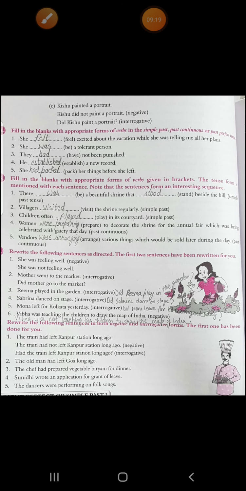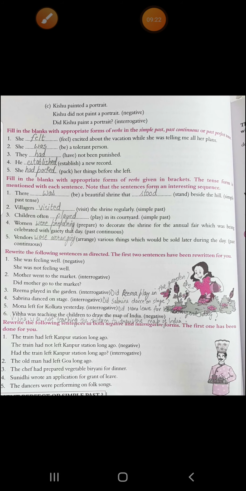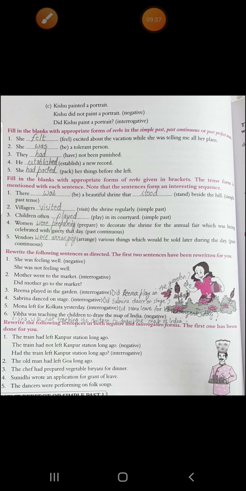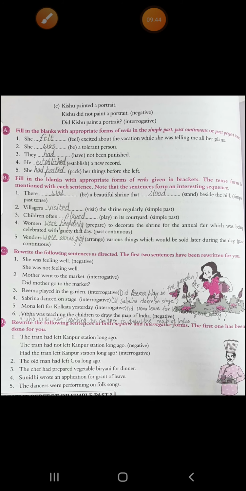Question mark. Then fourth, did Sabrina dance on stage? Question mark. Dance. You do have to write the root word. I told you in the last page it was given. You have to use the root word. Then fifth, did Mona leave for Kolkata yesterday? Question mark. And sixth, Vibha was not teaching the children to draw the map of India. You have to change into negative. It's very simple. Again, the last one, what you have to do, you have to change every sentence into negative and then into interrogative as well.